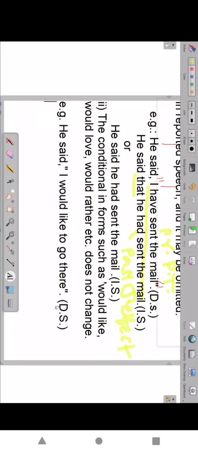You see, direct: I would like to go there. I would like to means I want to go. I would like to, she would like to, he would like to, they would like to. All same, no change. Would like to means I want to. Good morning, everyone, I would like to introduce myself. We are telling, I want to introduce myself. Whenever you get this type, there is no change.